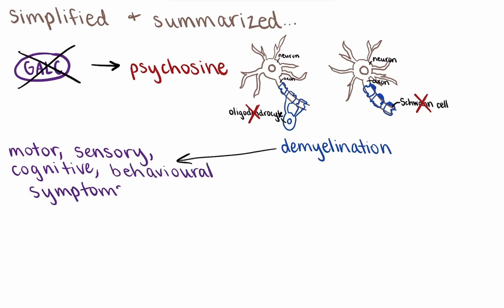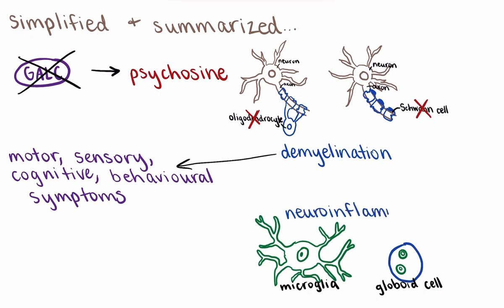Neural networks experience a loss of connectivity, and these networks are crucial for mental and physical development and capabilities. The neuroinflammation from microglia and globoid cells further contributes to the demyelination and death of cells in the brain and these symptoms. The lack of protective myelin makes axons vulnerable to damage, which is another contributor.